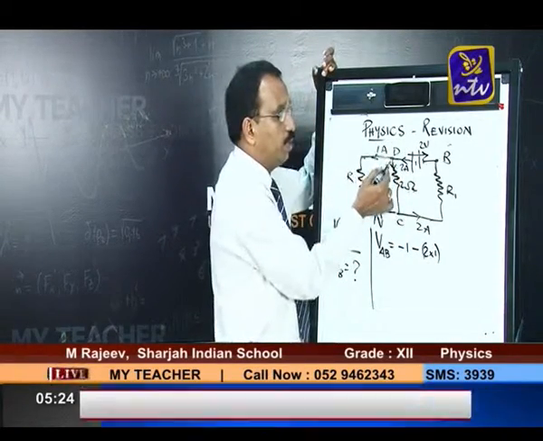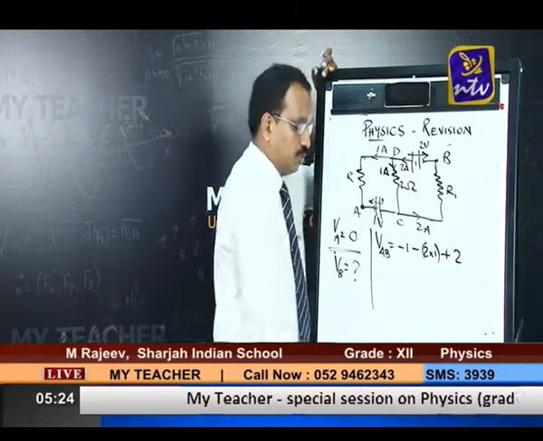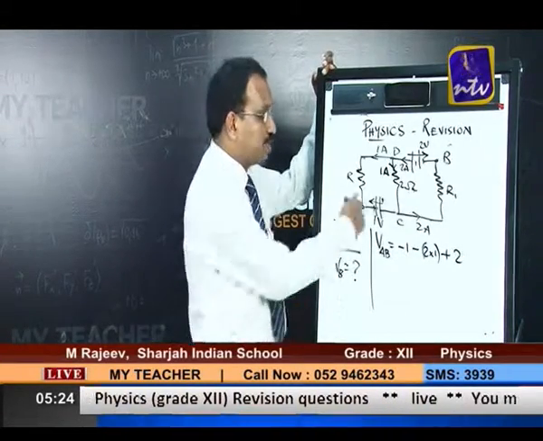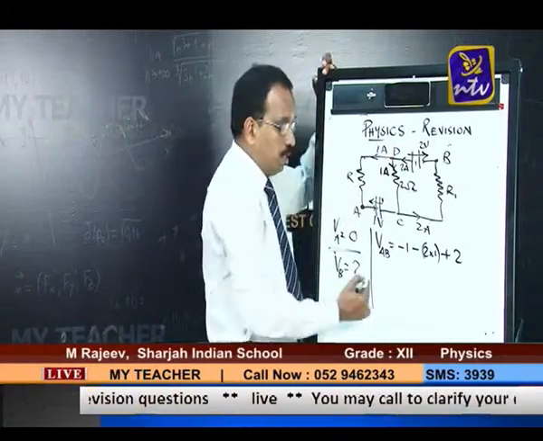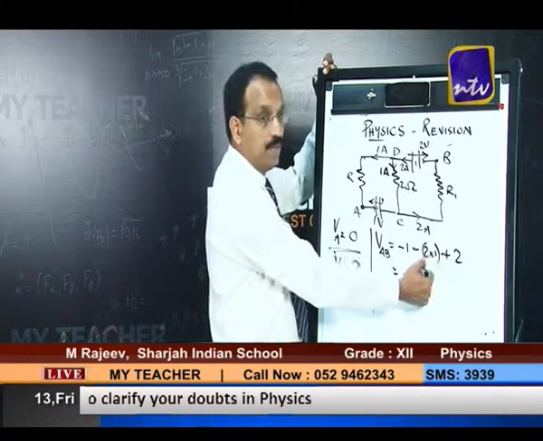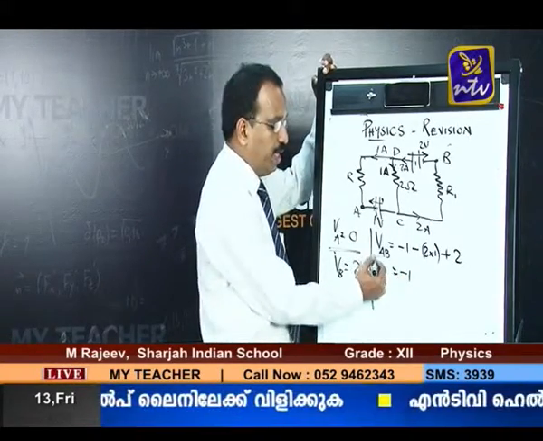Again going this way, here there is a positive 2. This is the potential difference between A and B. There are no other resistors on the way. So we can write it as -1 -2 +2. This would be -1, right? So VAB is -1.